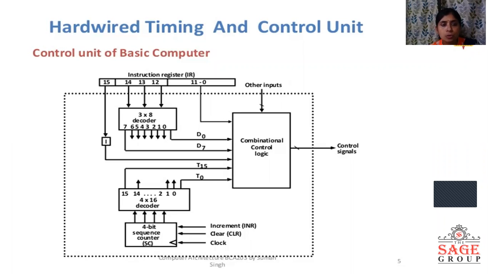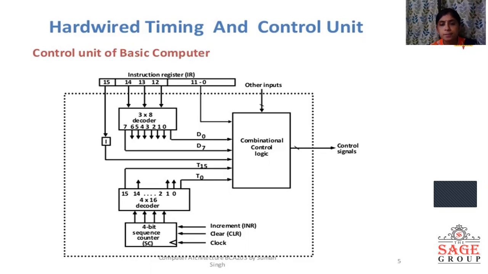It consists of 5 important blocks: instruction register, 3x8 decoder, 4x16 decoder, 4-bit sequence counter, and combinational control logic. The instruction register fetches the instructions from the main memory, and it is divided into 3 parts: address field, operation field, and addressing mode.